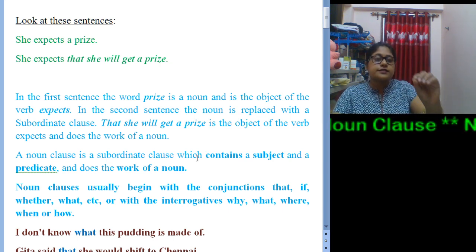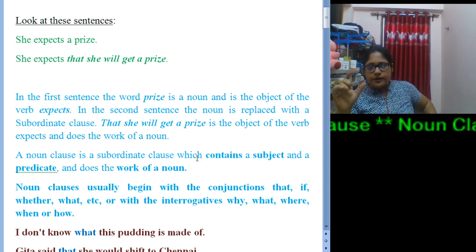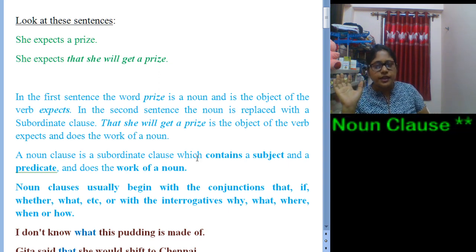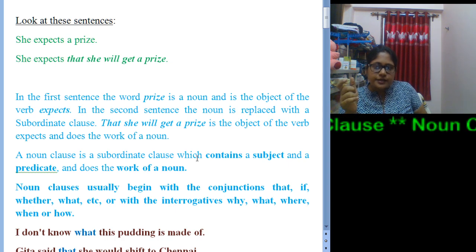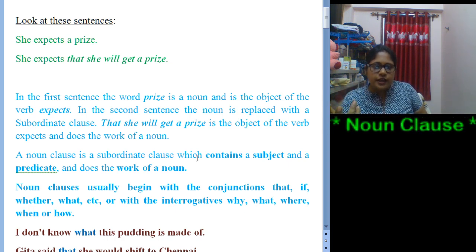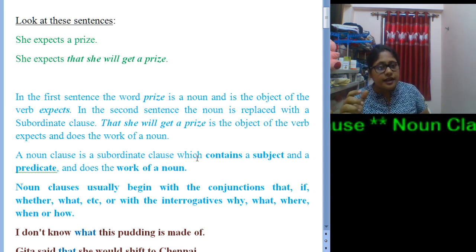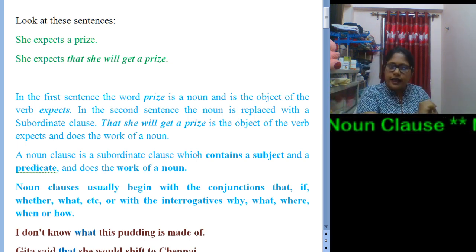Whatever answer comes, if it sounds like a noun, then it will be a noun clause. Like this, she expects a prize. If we ask what does she expect, the answer comes that she will get a prize. So obviously this is a noun clause.